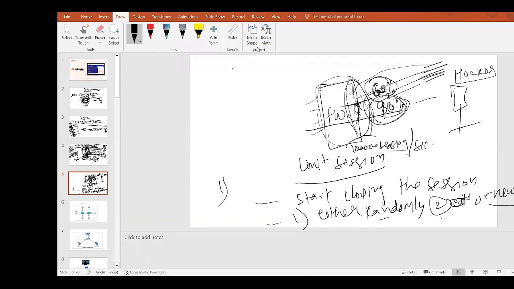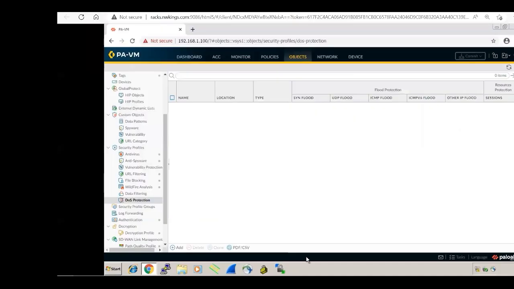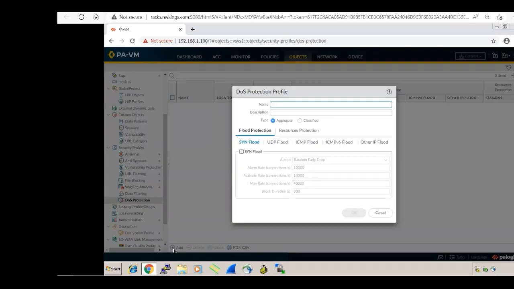So let's see. Come to the firewall. In the firewall, go to Objects, and in Objects, go to Security Profiles, and there is DOS Protection. Just click on it. In the DOS Protection, nothing is configured by default. So what we are going to do is click Add and create a profile, like a DOS profile. There are two methods, guys, aggregate and classified.